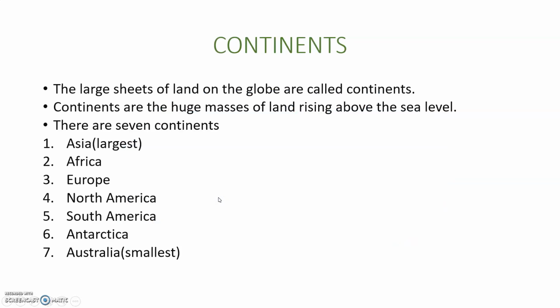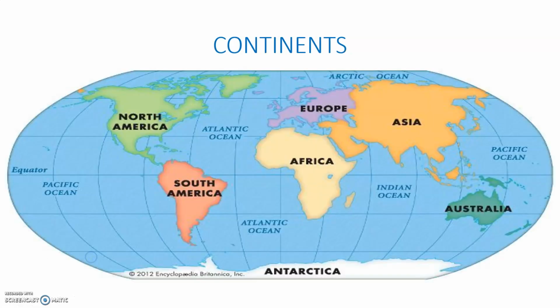Now, continents. The large sheets of land on the globe are called continents. Continents are the huge masses of land rising above the sea level. There are 7 continents. That means these continents are separated by oceans. See, there are 7 continents: Asia, Africa, Europe, North America, South America, Antarctica, and Australia. Among these 7 continents, Asia is the largest continent and Australia is the smallest continent.